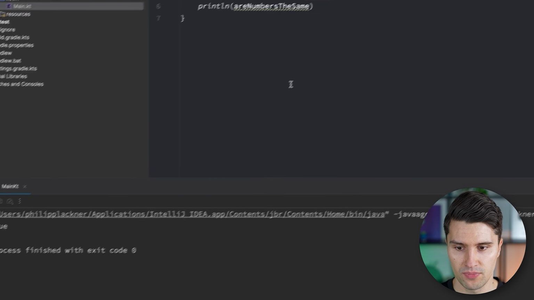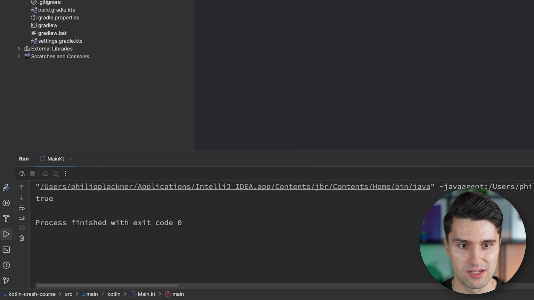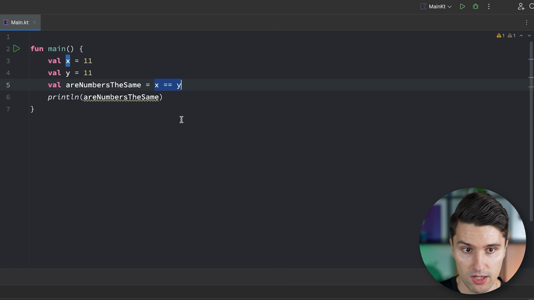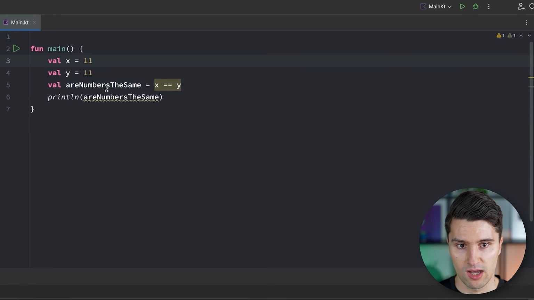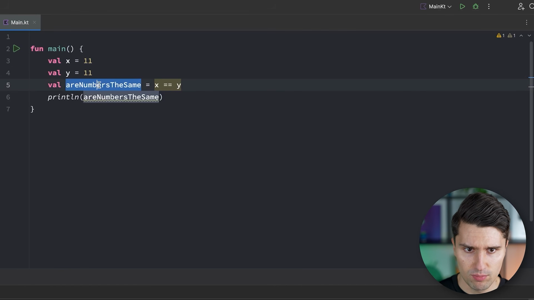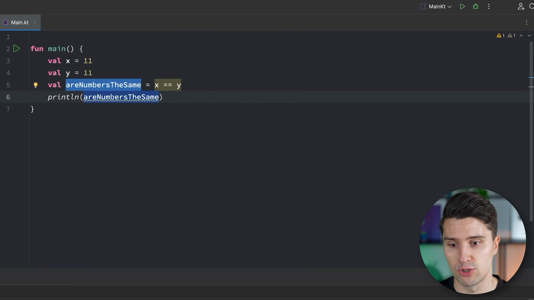We run this, and it will give us true, because 11 is the same as 11. So it will first evaluate whether x is actually the same as y, which is true. Then it will take this true value and save it in this Boolean variable. We can also see this if we hover over this here, and then wait a moment, we can see that this is actually a Boolean. So that is the inferred type. And if we then want to print this Boolean, then it will obviously just print true.